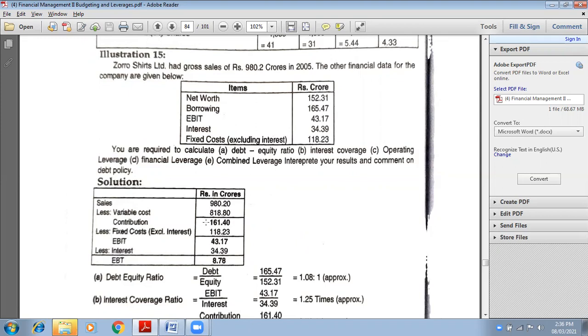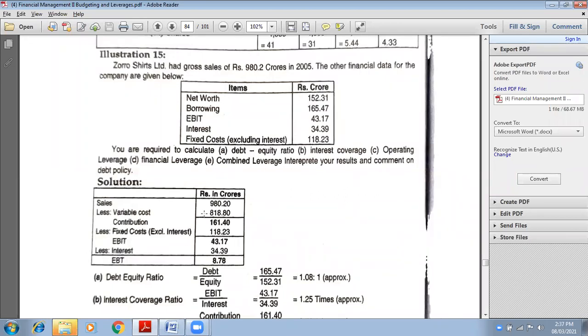Now that we have contribution, it can be deducted from sales, and we can calculate variable cost very easily as a balancing figure. So 980.20 sales minus 161.40 contribution, therefore 818.80 will be our balancing figure of variable cost.